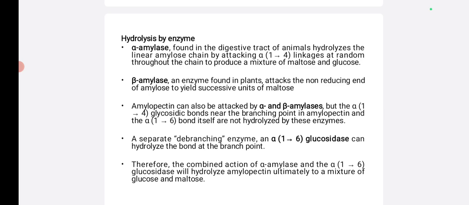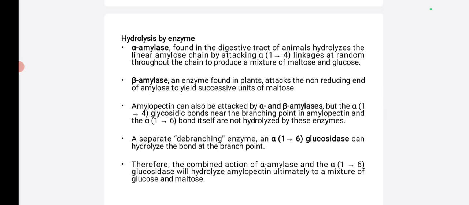First one, alpha amylase, found in the digestive tract of animals, hydrolyzes the linear amylose chain by attacking alpha 1,4 linkages at random throughout the chain, which produces a mixture of maltose and also glucose units. Maltose means a disaccharide which is composed of two molecules of glucose.